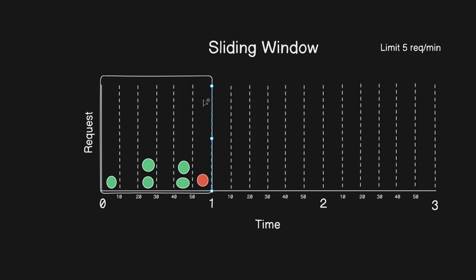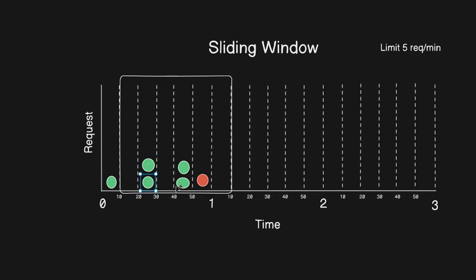Now this window is moving forward by 10 seconds, so the window is now from 10 seconds to 10 plus 60 seconds. The request that was previously accepted has expired because the window moved 10 seconds forward.